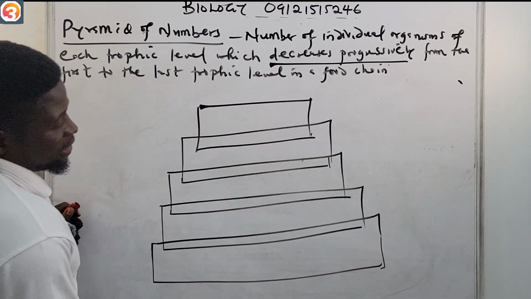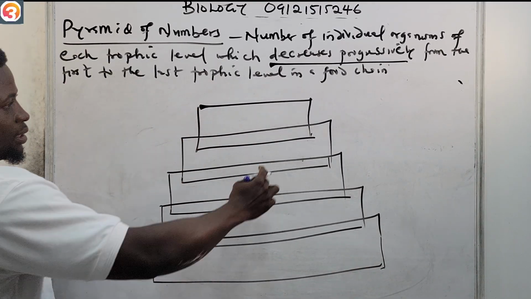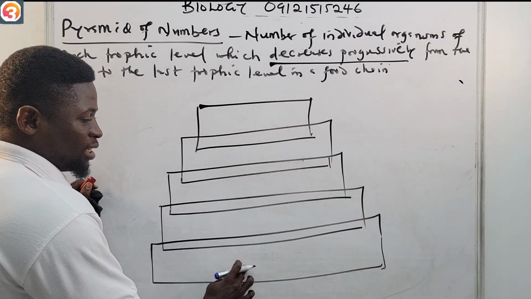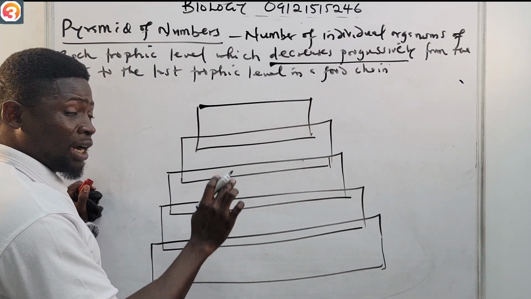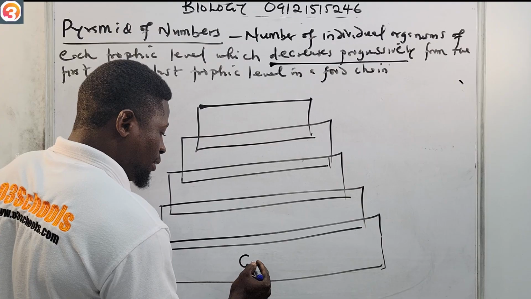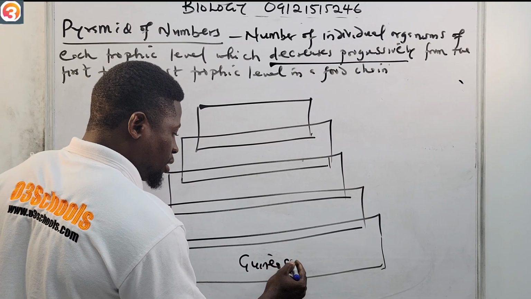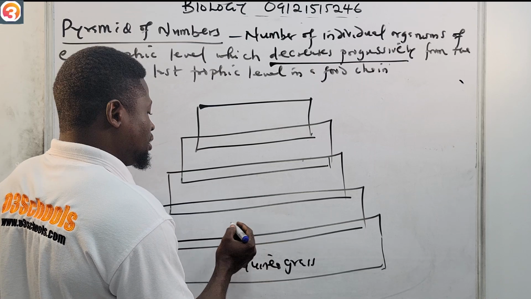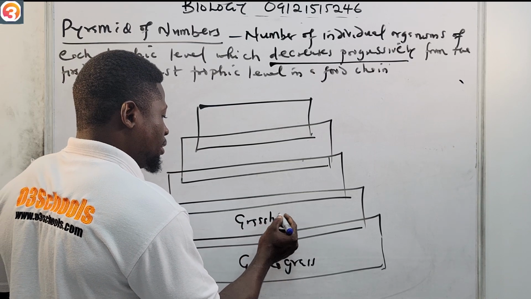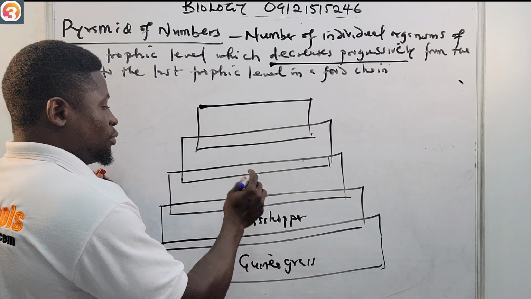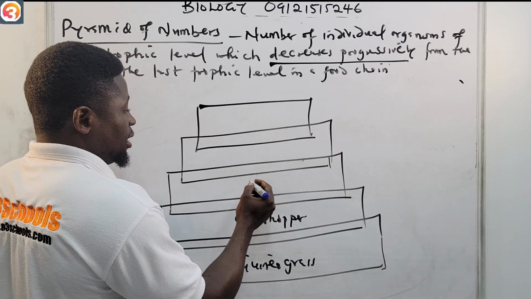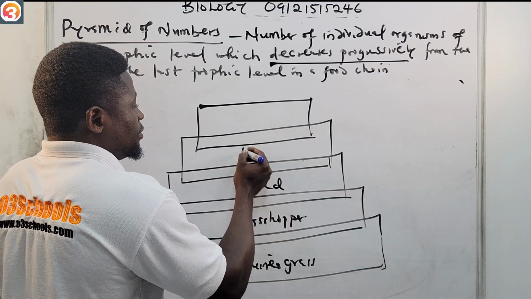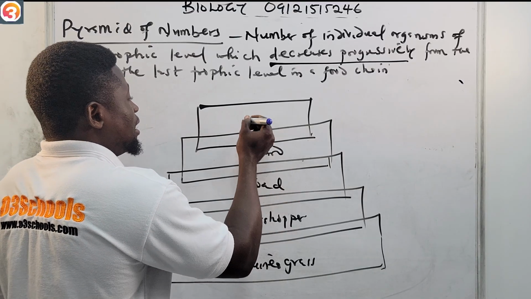So this is what? A pyramid. Look at the way it looks. It looks like a pyramid. At the base of this food chain, in the pyramid of numbers, you find the producers. Here we have our guinea grass because it's our producer. Then what eats the guinea grass? The grasshopper. Then we now have the toad. Then here we have the lizard.